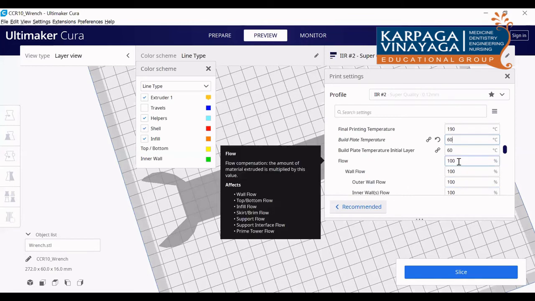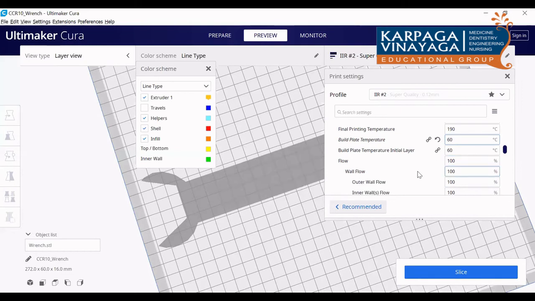Next is flow. There is metal, there is polymer. This is the melting flow. You just keep it as it is, 100%. You don't change that.